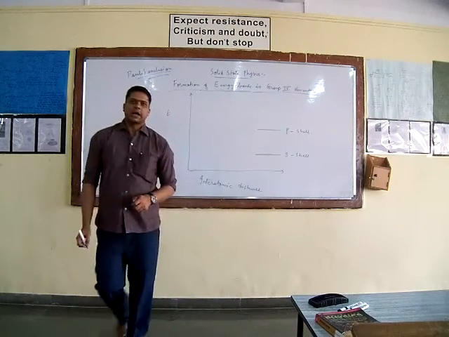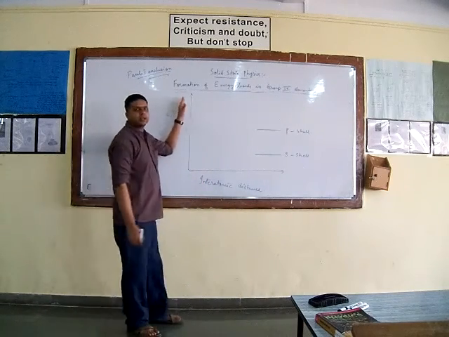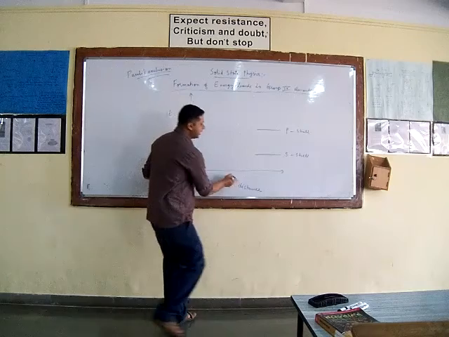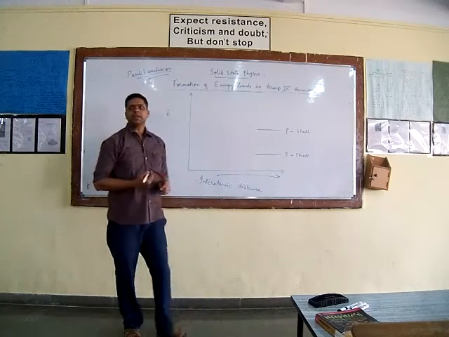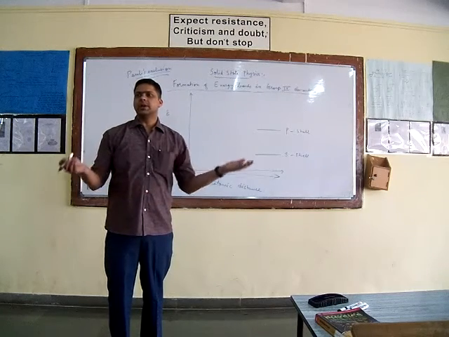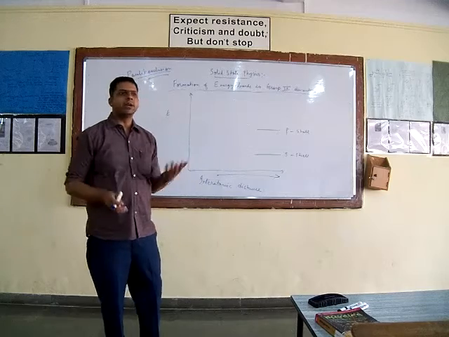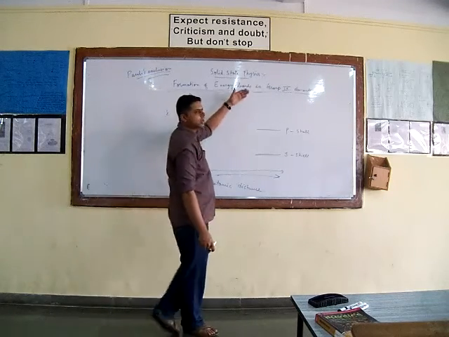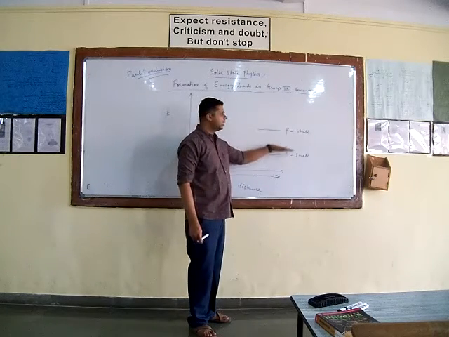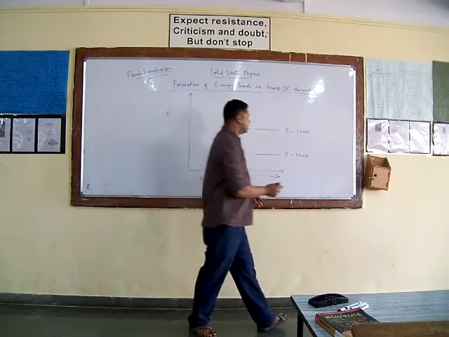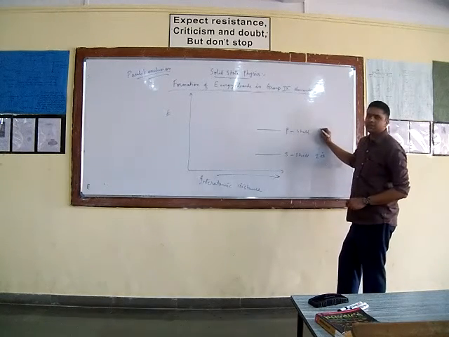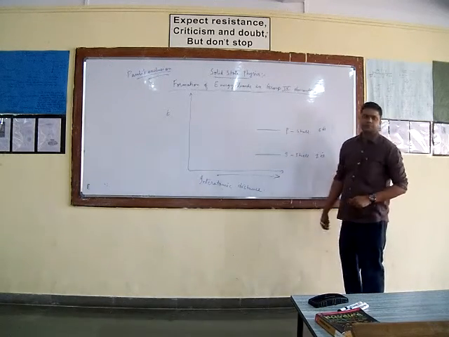So here I am plotting an energy band diagram, that is energy versus the interatomic distance. Now when the interatomic distance is very large, you can treat the atoms as isolated atoms. There is no interaction between the adjacent atoms, so you can treat them as isolated atoms of group 4 elements. And in case of group 4 elements, 2 electrons are present in the S shell and 2 electrons in the P shell. What is the capacity of this S shell? S shell has the capacity to occupy 2 electrons, while P shell has the capacity to occupy 6 electrons.